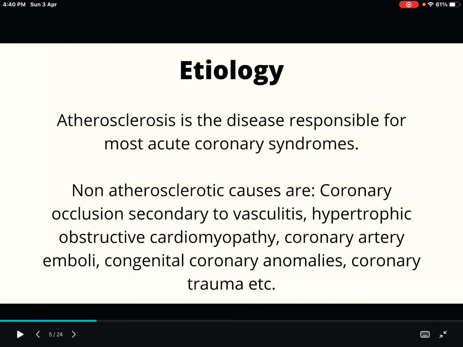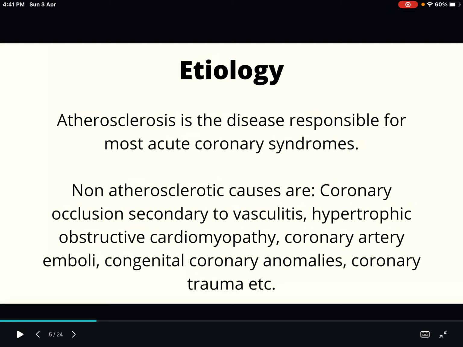Now coming to the etiology. As we all know, atherosclerosis is the disease that is responsible for most of the acute coronary syndromes including myocardial infarction. That is the most common, but there are some other non-atherosclerotic causes also. They are coronary occlusion secondary to vasculitis, hypertrophic obstructive cardiomyopathy, coronary artery emboli, congenital coronary anomalies, and any coronary trauma.